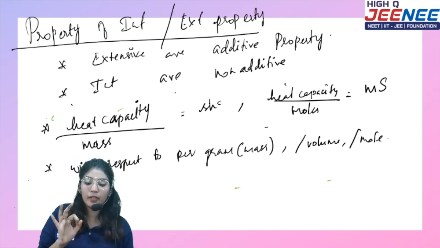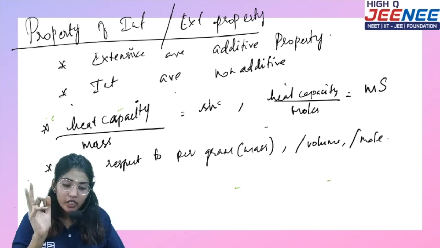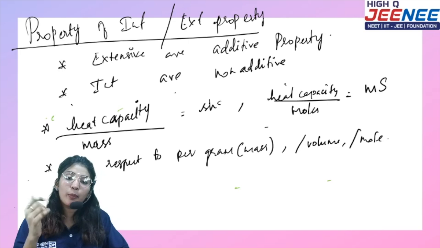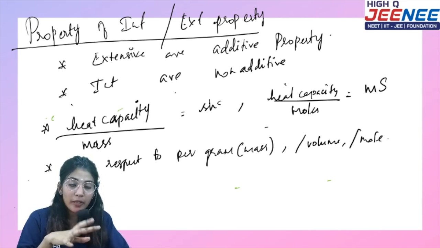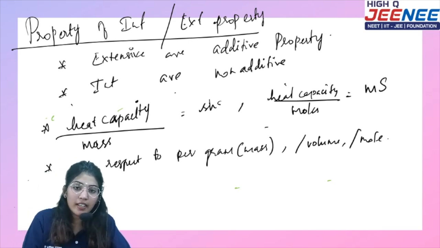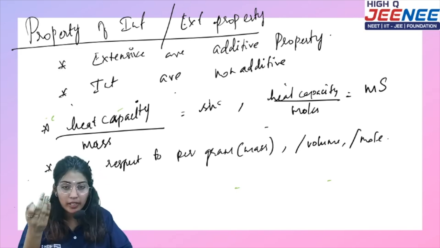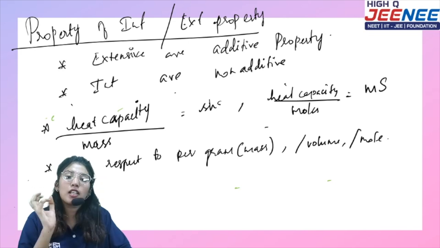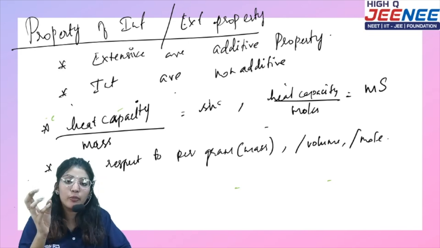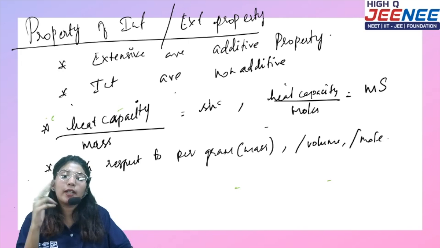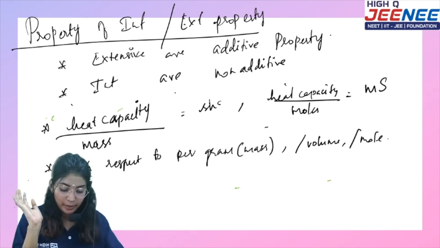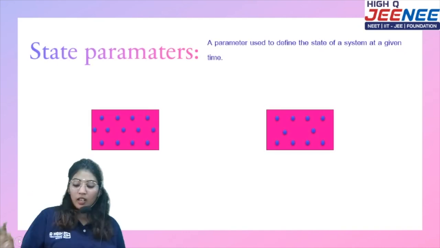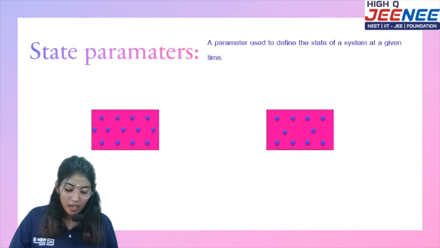So three properties: extensive properties are additive in nature, and if you divide two extensive properties, what will you get? You will get the intensive property. In the third property I gave you, if you divide per unit mass, per unit mole, per unit volume, what happens to the extensive property? It becomes the intensive property. Got it right? Yes. Now we're going to talk about the state parameters.